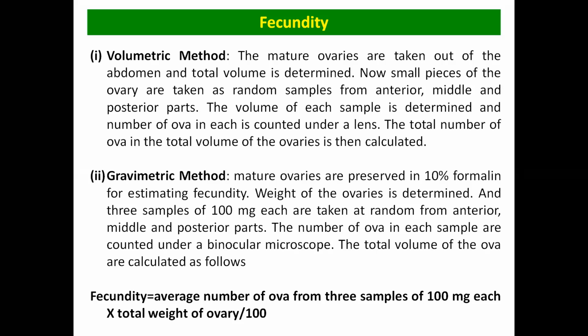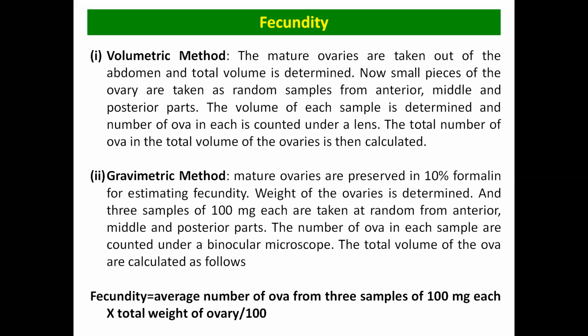Okay, so what we do in the gravimetric method of fecundity, basically what happened? The mature ovary is removed by dissection from the abdomen. Okay, the whole ovary has been removed. After that, what do we do? Basically, we fix the mature ovary in 10% formalin for estimating the fecundity. So what happens then? Basically we take 3 samples from the ovary. One is from the anterior part, another is from the middle, and the third one is from the posterior part. And each sample size is 100 milligrams.